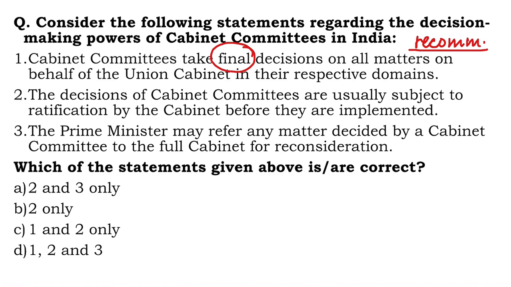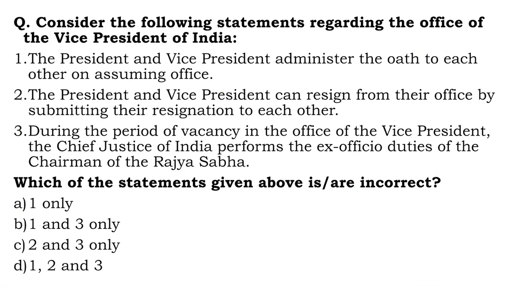Second one. The decisions of cabinet committees are usually subject to ratification, meaning approval, passage by the cabinet before they are implemented, is actually correct. Number 3, the Prime Minister may refer any matter decided by a cabinet committee to the full cabinet for reconsideration, is also correct. So here we have to find the correct statement. Right answer is A, 2 and 3 only. Moving on to the next one.